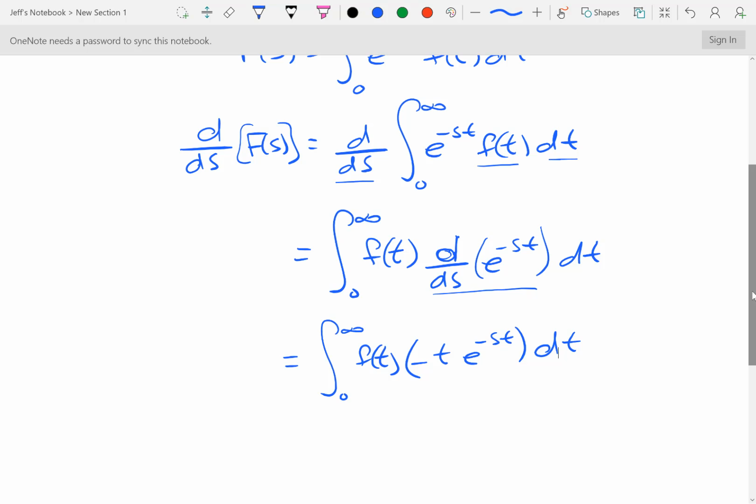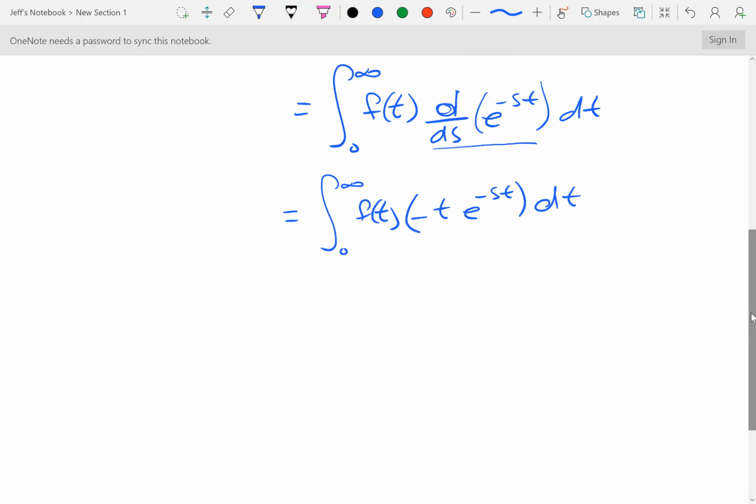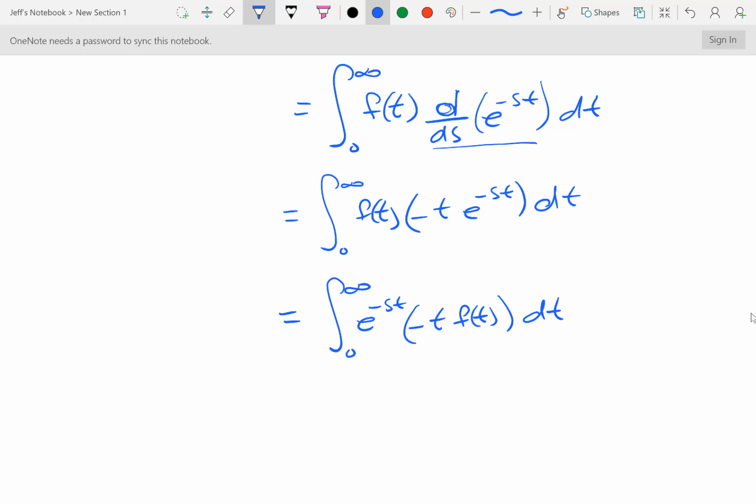And then the last thing that I'm going to do is rewrite this as the integral from 0 to infinity of e to the negative st times negative t f of t dt.